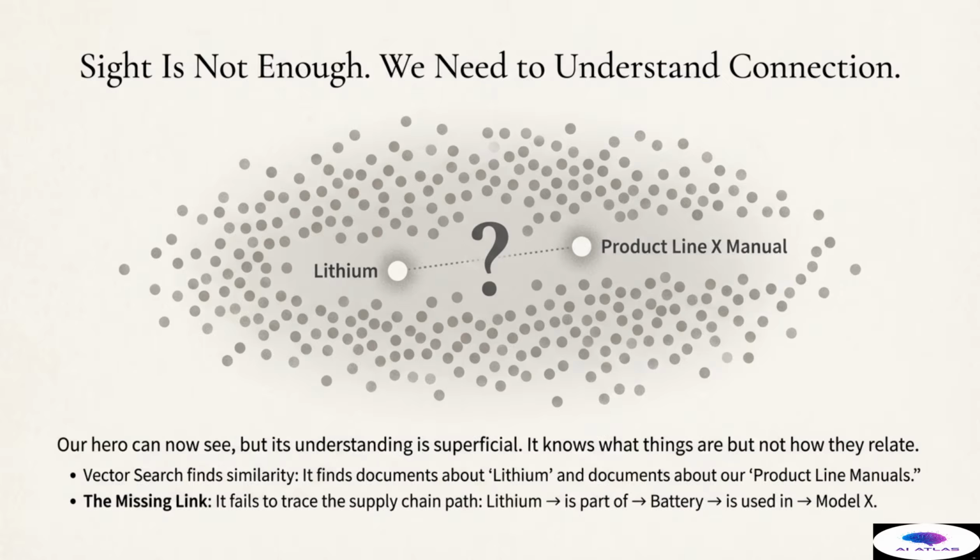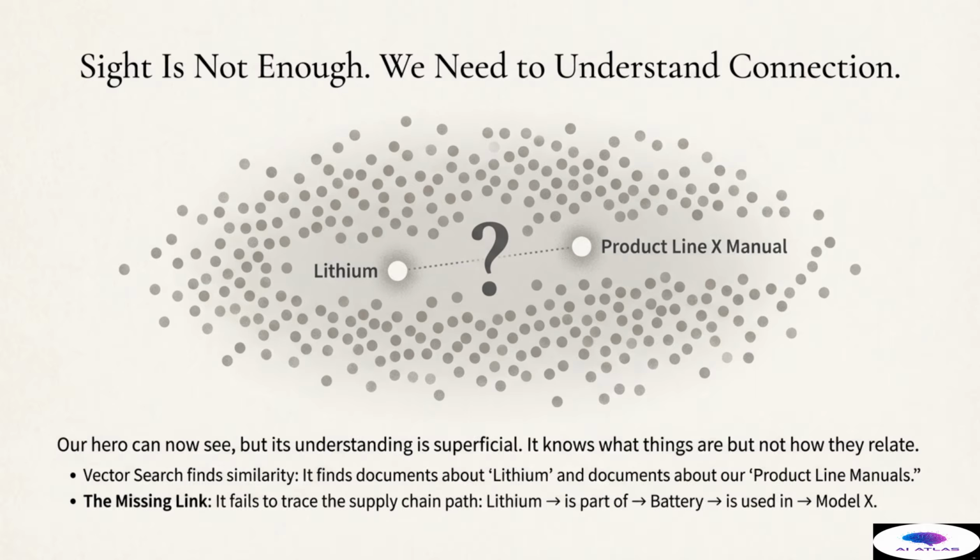Sight alone is not enough, because understanding the world requires understanding causality, structure, and explicit connections. Our hero's understanding, while visually rich, remains superficial in terms of relationships. It knows what things are, but not how they dynamically relate across a large document set. Look at the illustration again.